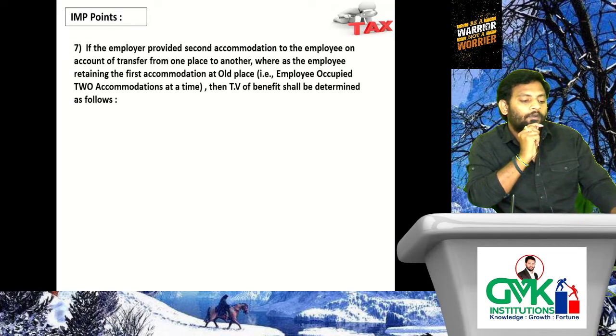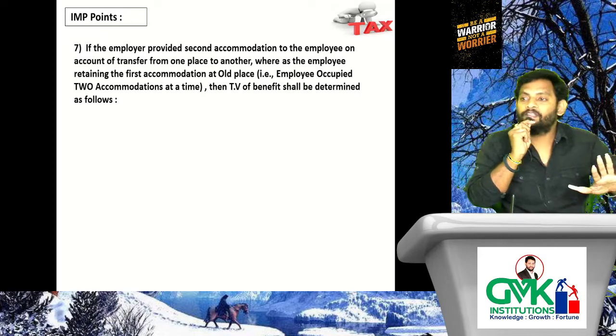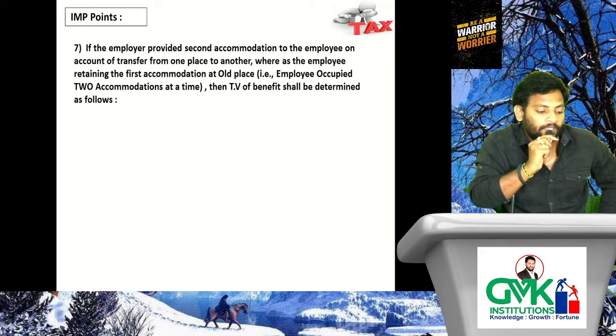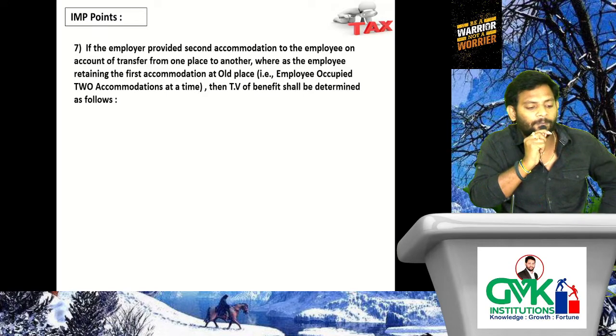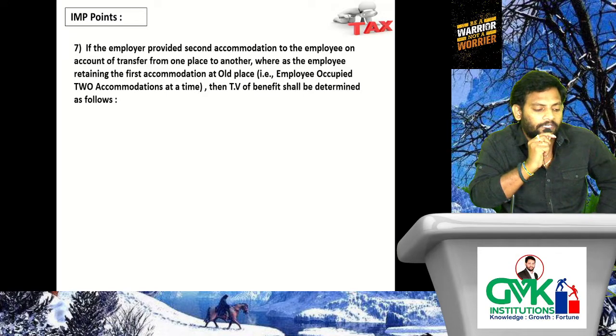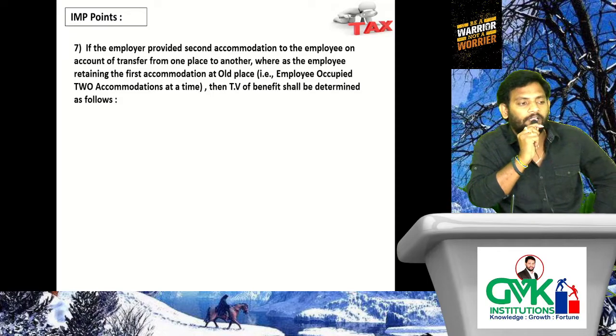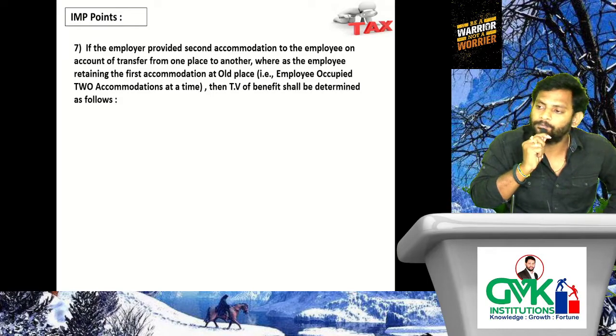Next, the second very important point I am discussing, please pay attention. If the employer provides a second accommodation to the employee on account of transfer from one place to another, whereas the employee retains the first accommodation at the old place, that is, the employee occupies two accommodations at a time, then TV of benefit shall be determined as follows. Understood anything? I will explain. Pay attention.